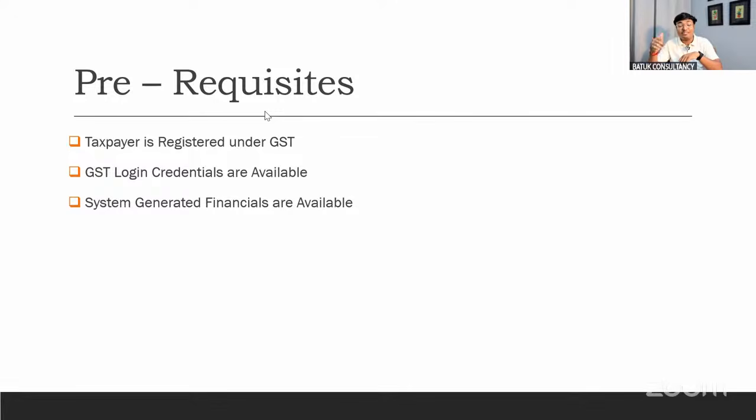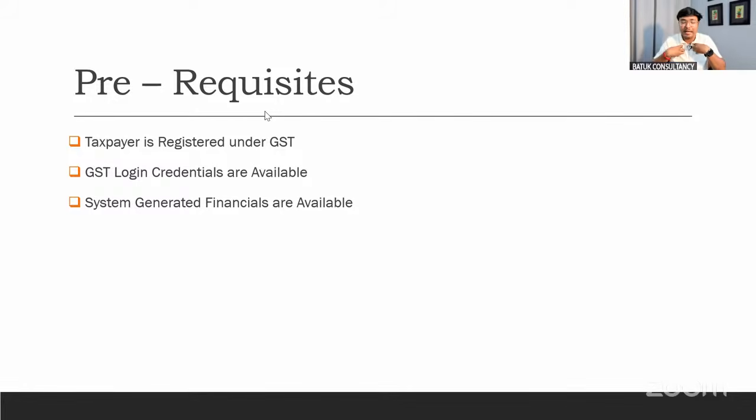As soon as you have received the financial statement from your client and you have checked that the turnover has already crossed the specific limit, you have to ask for the GST login credentials, because with those credentials you will be able to get the data. Also, to file the return, you should ask for the system generated financial statement.